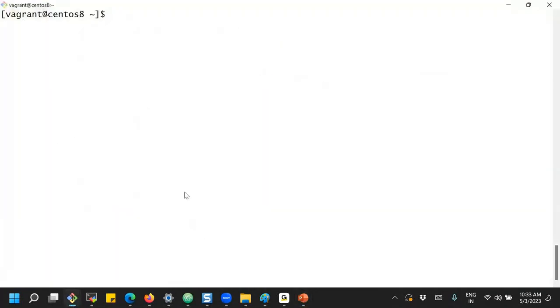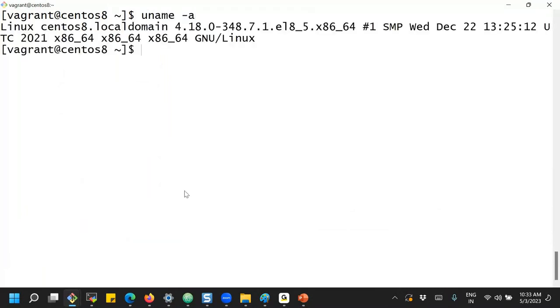So this command is uname -a. Now we are using a Linux machine, CentOS 8. That is the host name of this machine, which is showing here. And the kernel version which we are using is 4.18. Kernel is one important component, as we were talking, which interacts with the backend hardware resources.